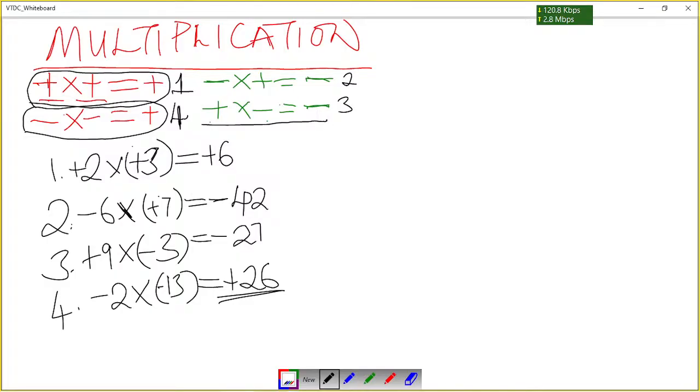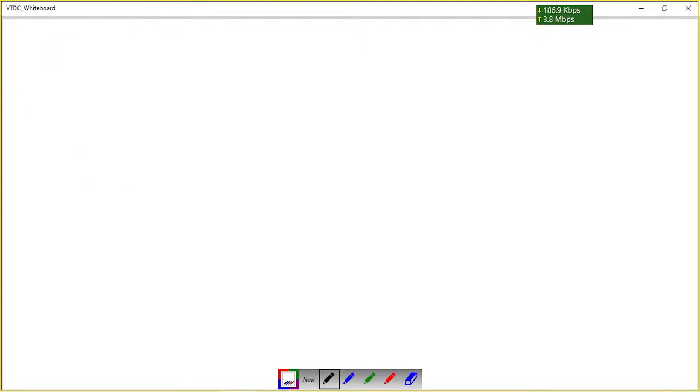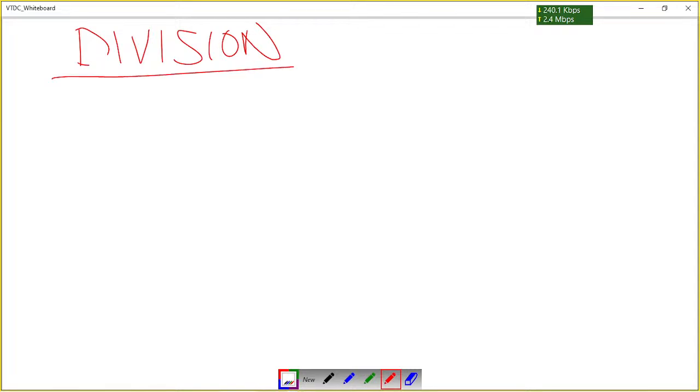If you have got questions, you can ask in the comment section. Let's go to the next subtopic, which is division. So let's talk about division. How do we deal with integers when division is involved? So these are the rules. Now, I won't tell you if they are similar to multiplication. Let me hear from you in the comment section whether the rules are similar or the same.